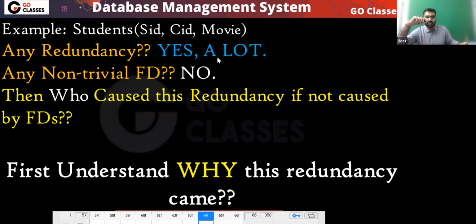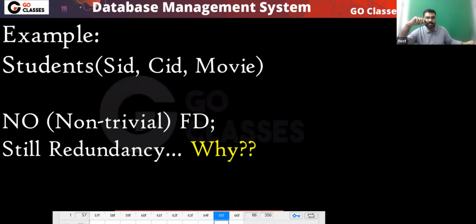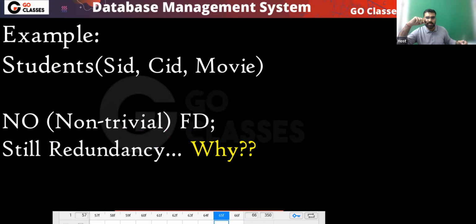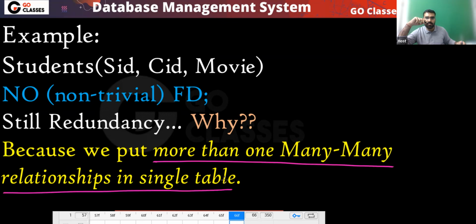Before that, you ask yourself why this redundancy came. Before seeing who created it, ask why it came. There is no non-trivial FD, but still you got the redundancy. Why? And the reason is very simple: more than one many to many relationship you are putting in a single table.